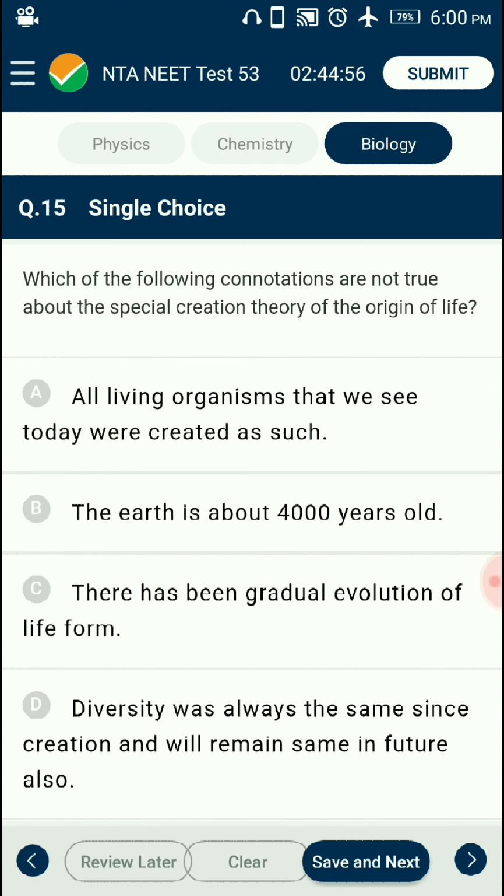Which of the following statements are not true about the special creation theory of the origin of life? Special creation theory stated that all living organisms that we see today were created as such. The earth is about 4,000 years old. Diversity was always the same since creation and will remain the same in future also. So the answer for this question is option C. There has been gradual evolution of life forms.